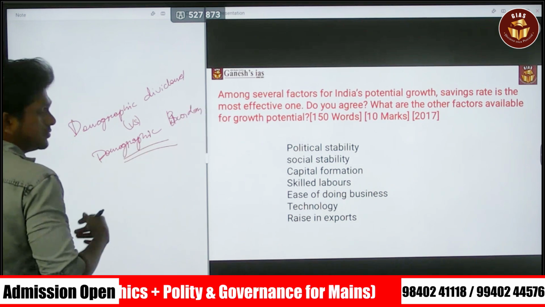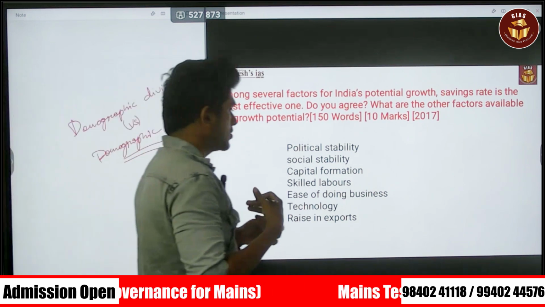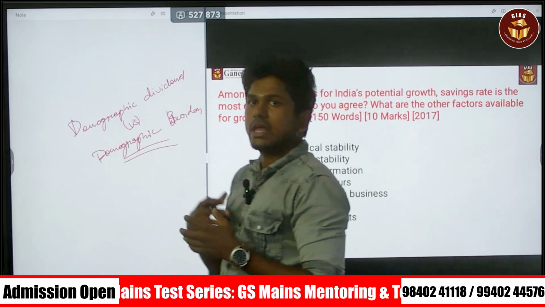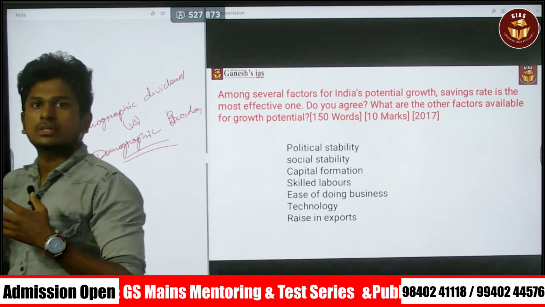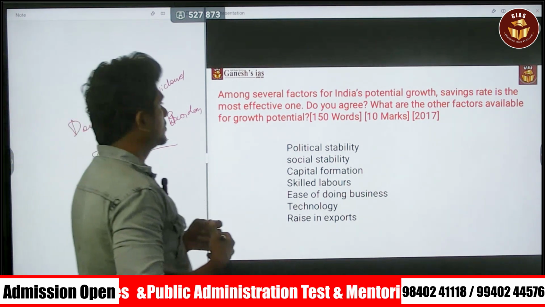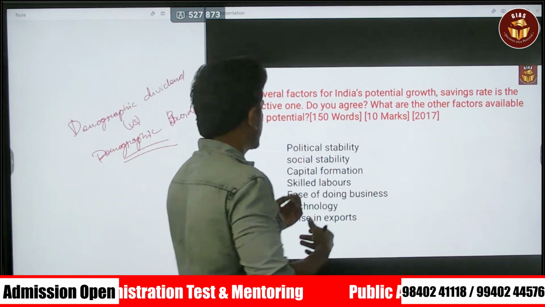You can use these kinds of terms in the answers. Lack of skilled labor is the major issue. If you have skilled labor, it will obviously contribute to India's growth potential. So these are the other factors we are discussing.